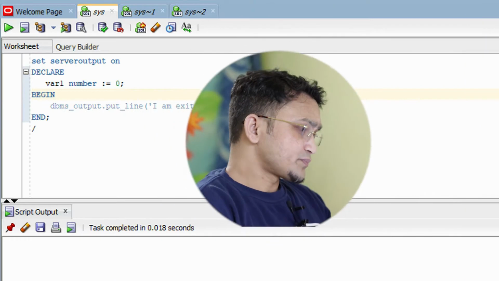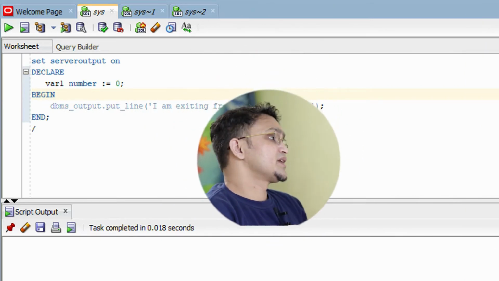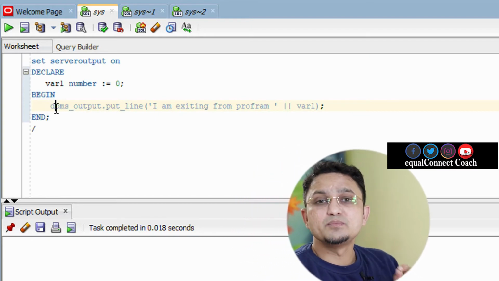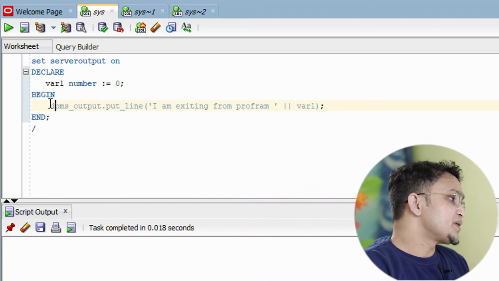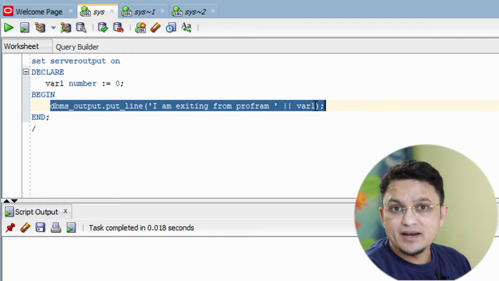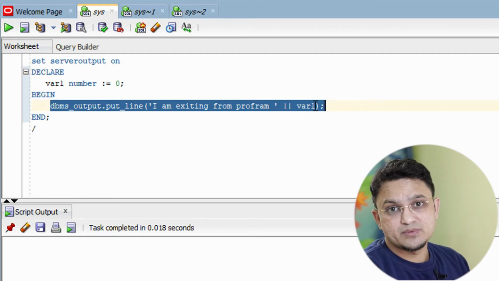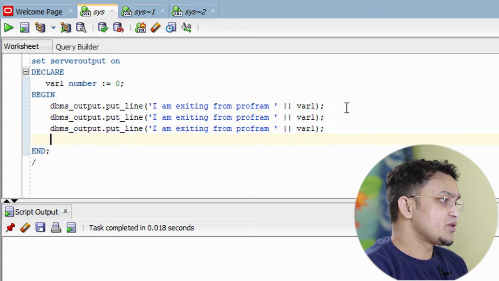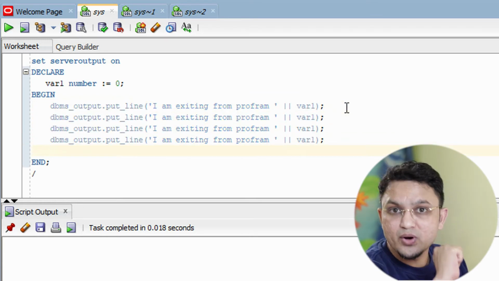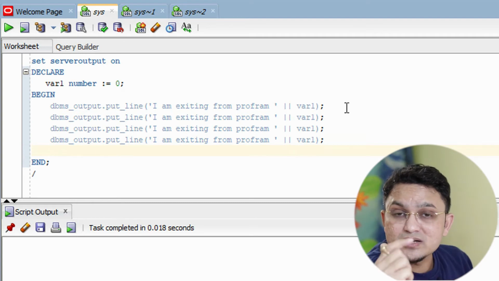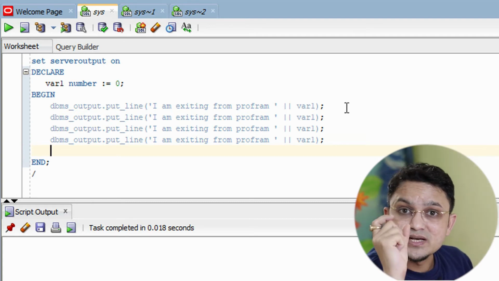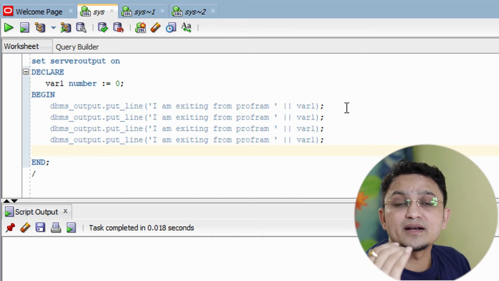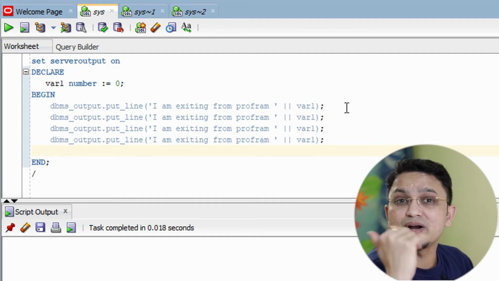As you can see on your screen, this is my PLSQL block. Now if I ask you one simple question, can you print this line 100 times or 1 million times? Then what will you do? You will simply write it 100 times or 1 million times? No, I do not want this. I want some other alternative in which I write only one line and it will print 100 times or 1 million times. Then what exactly do you need to do?